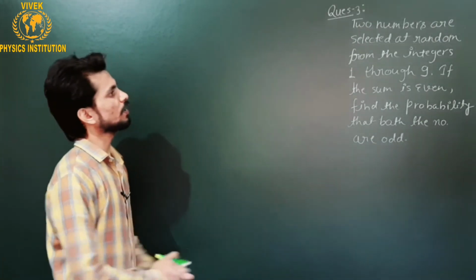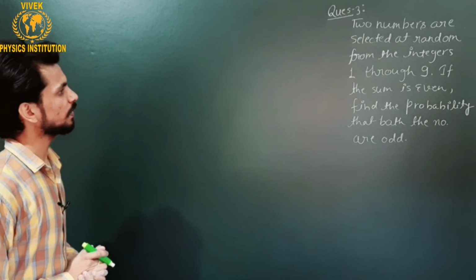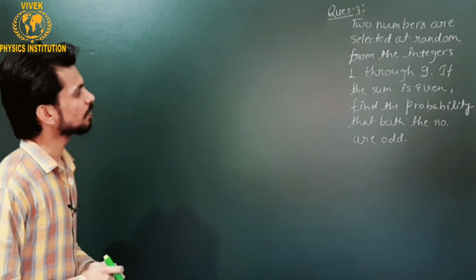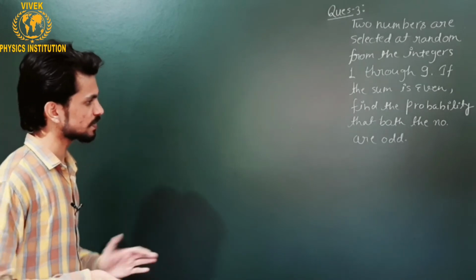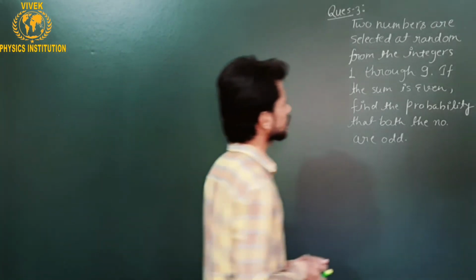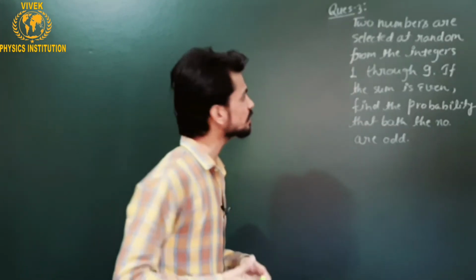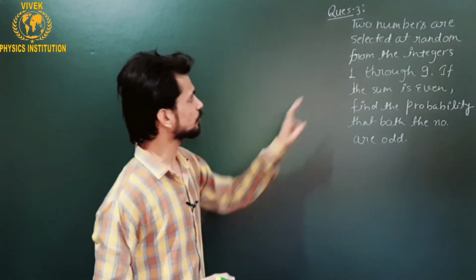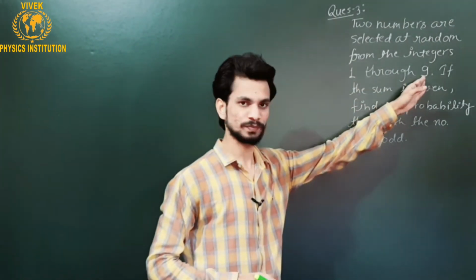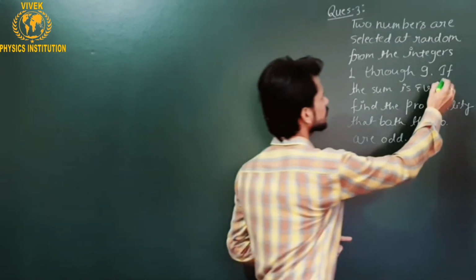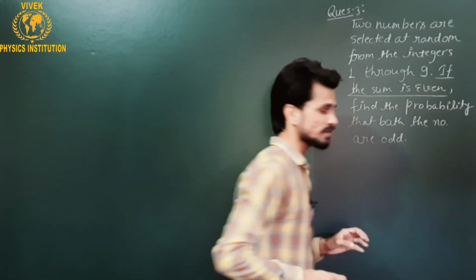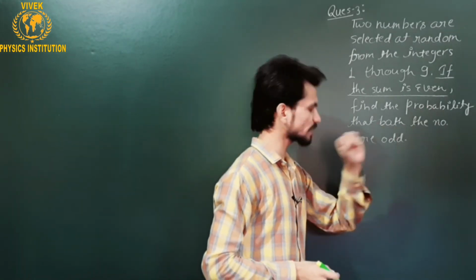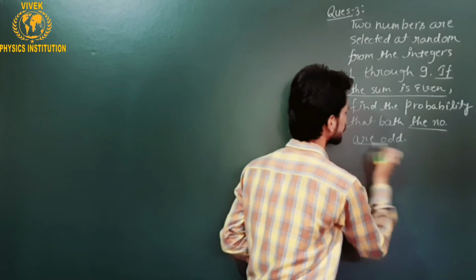Question number 3 is, two numbers are selected at random from the integers 1 through 9. If the sum is even, find the probability that both the numbers are odd. So this question is also like the earlier questions. The random experiment is that we have to pick up two numbers out of 1 to 9, and it is given that the sum of those two numbers is even. This is predefined to us, and we have to find the probability that both the numbers are odd. It means that the probability of this event is to be found.